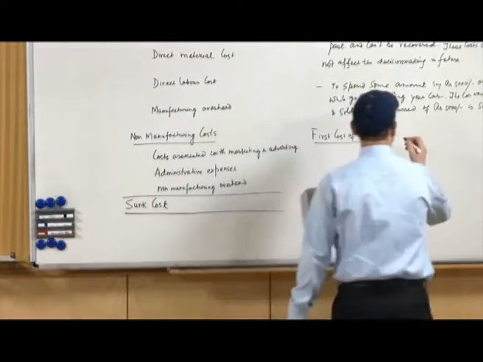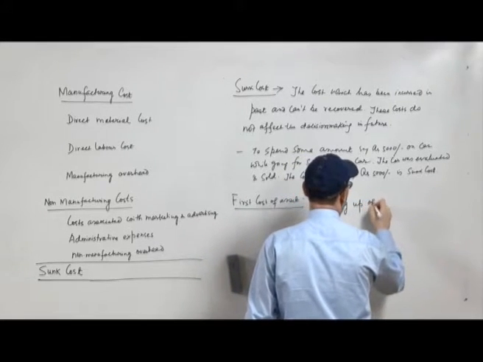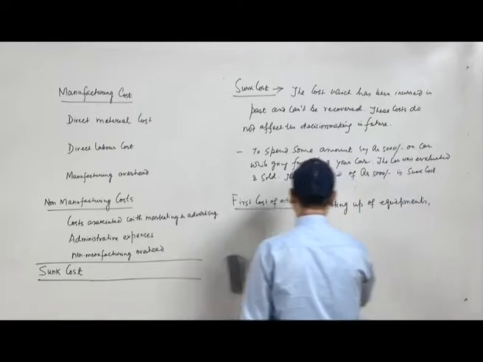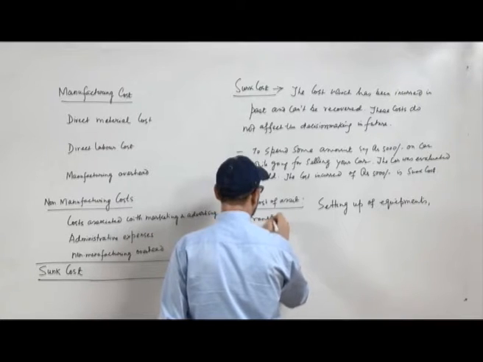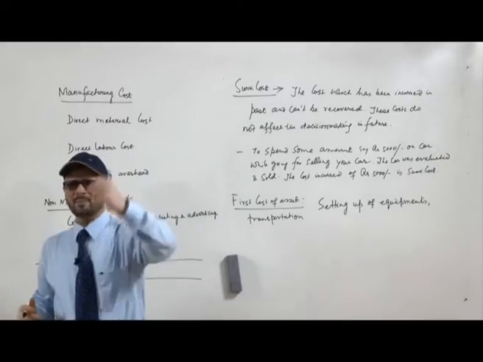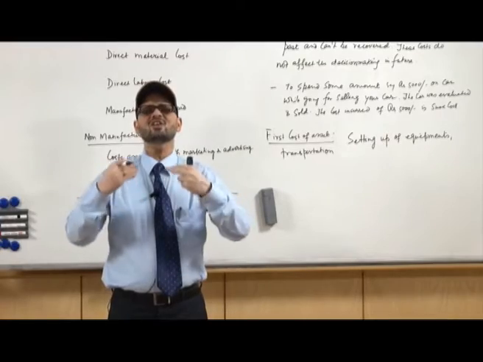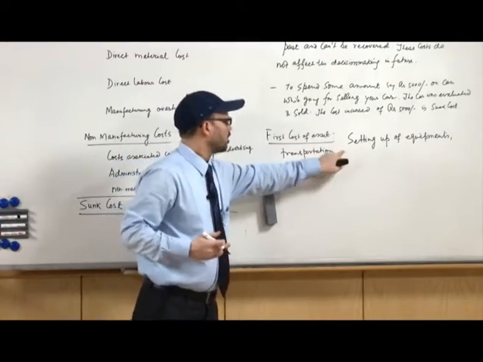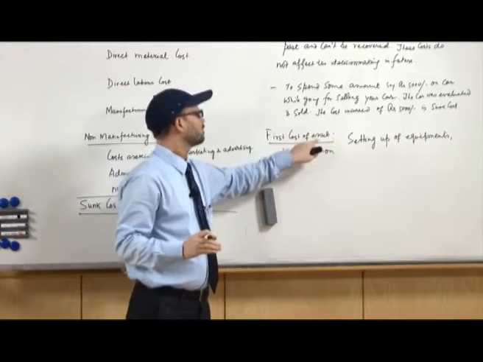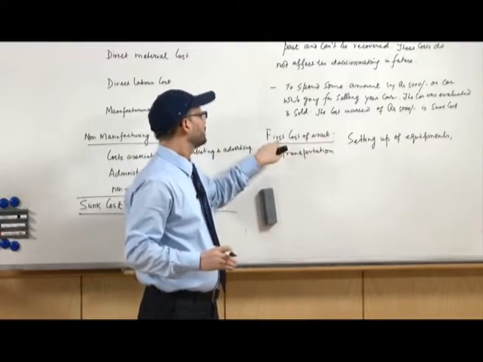So, in this, the setting up of equipments, transportation, all the equipments coming for installation, all the costs at the initiation of the plant, all these costs are under the first cost of the asset.